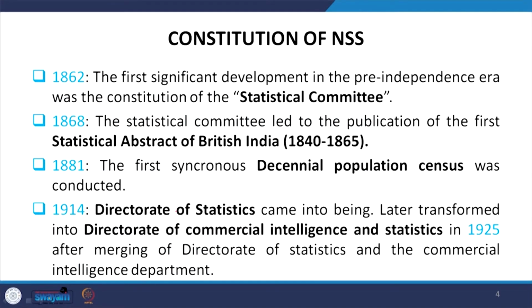Now, let us understand a bit on the constitution of NSS over time. Since it is so famous, we must be having some interest on the history behind NSS. Now, looking back to the earlier periods, especially 1862, the first significant development occurred in the pre-independence era with the constitution of Statistical Committee. And in 1868, the committee led to the publication of its first statistical abstract of the British India. The statistical abstract with the period covered was 1840 to 1865.